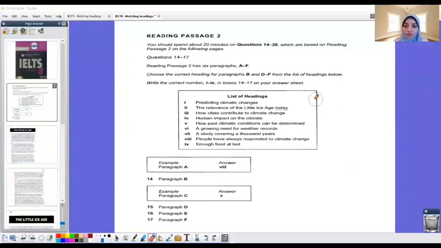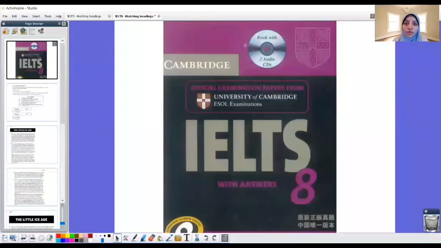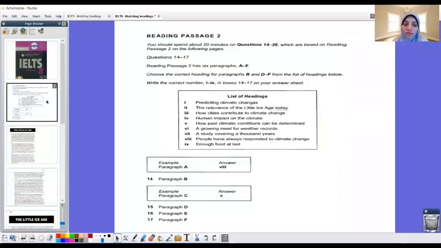Yes, that's it. And this is matching headings question. By the way, this is from IELTS Book 8. You can find it on the internet and you can download it for free. And this is Test 2, Reading Passage 2, Academic Test. As you can see here, we have a list of headings and we have to match them to the 6 paragraphs. What should you do first?